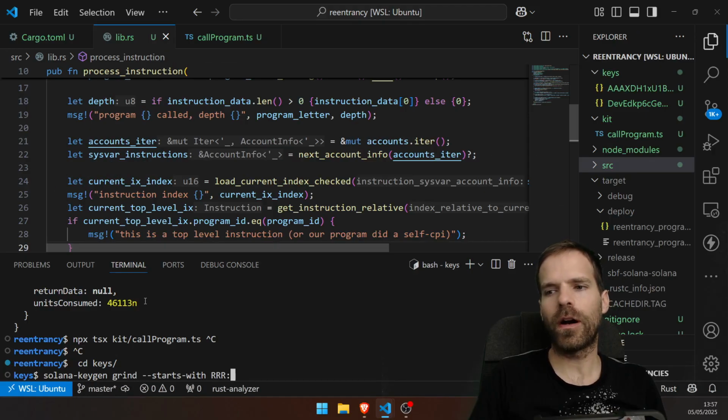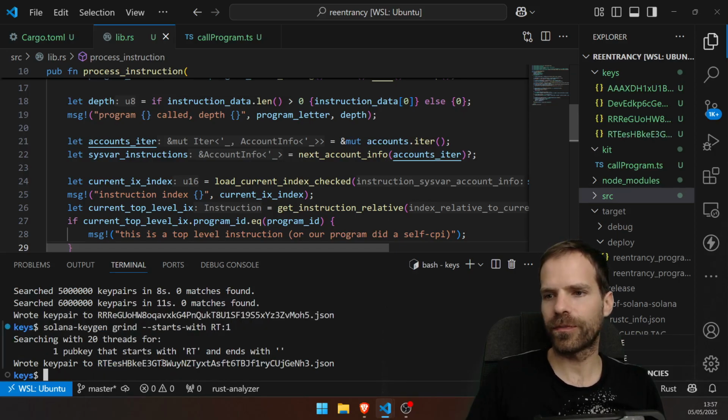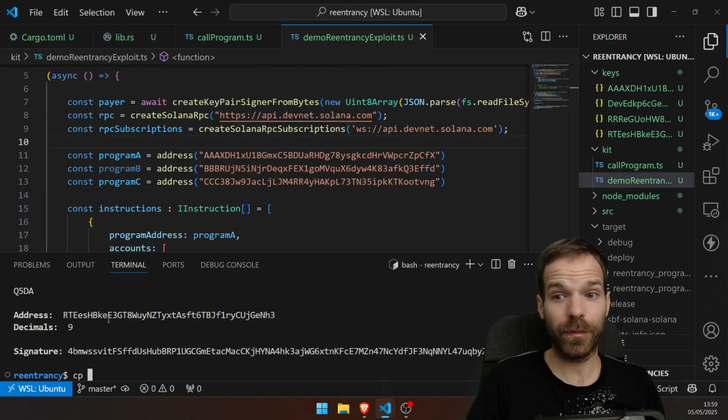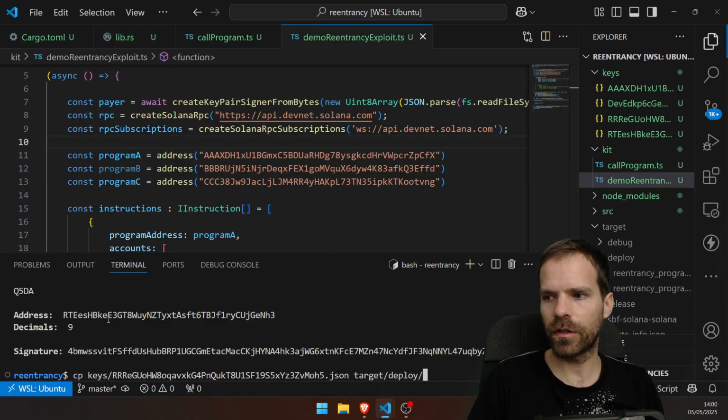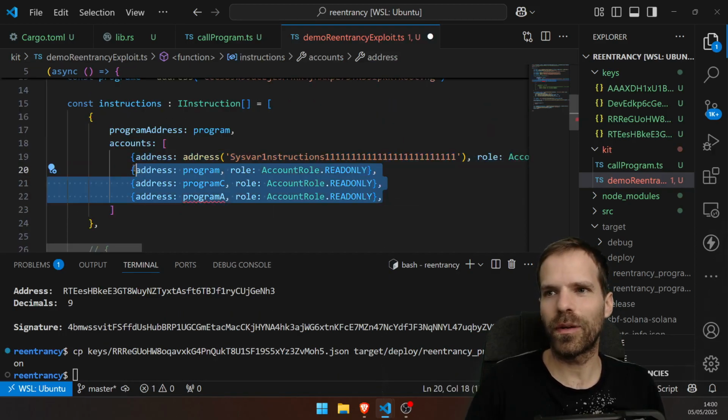Let's do a program R. R for reentrancy. And I need a reward token, reward test token. Sure, why not? So let's do create token. Okay, we created this token. Now, this time copy again the R to target, deploy, key pair. And it doesn't need to call other programs.